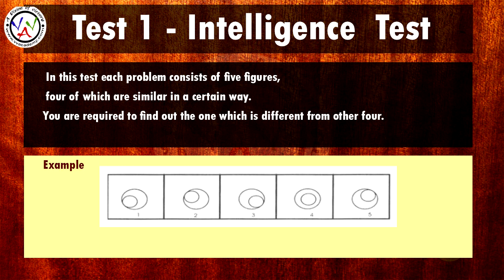Test 1, intelligence test. In this test, each problem consists of 5 figures, 4 of which are similar in a certain way. You are required to find out the one which is different from the other 4. In the example, you can see that of all 5 figures, the 4th one is different. That is, the outer circle is not touching the inner circle. So the odd one out is the 4th one.